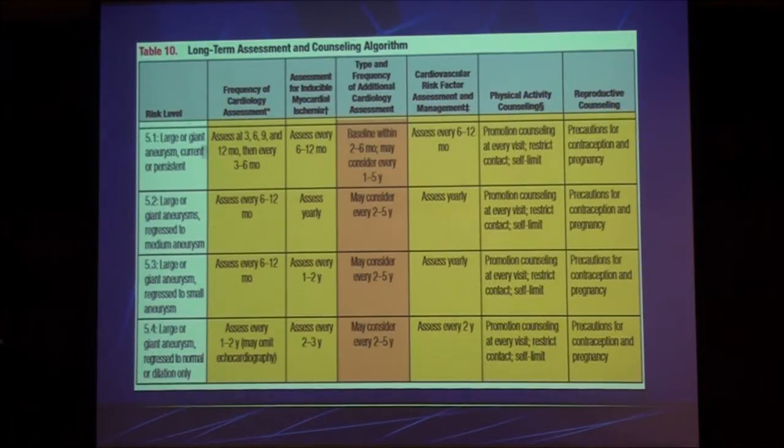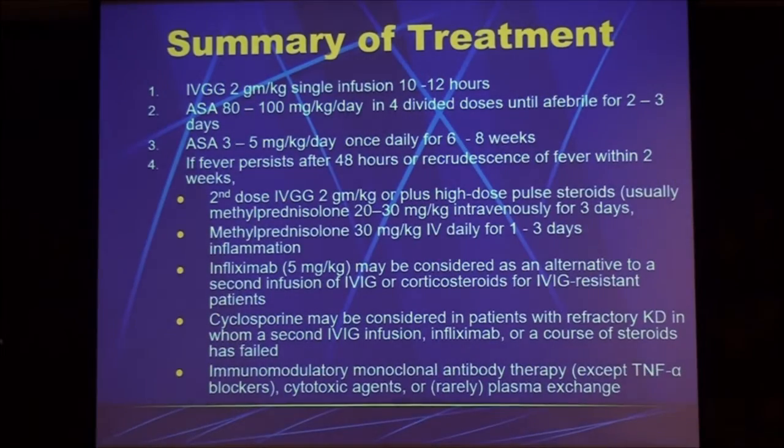Okay, now this is the summary of treatment, okay? So give IVIG 2 grams per kilogram single infusion over 10 hours. Okay? Then ASA at 80 to 100 mg per kilogram in 4 divided doses until afebrile for 2 to 3 days. Then you give ASA 3 to 5 mg per kilogram once daily for 6 to 8 weeks.